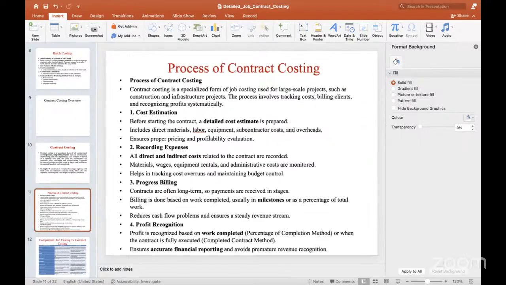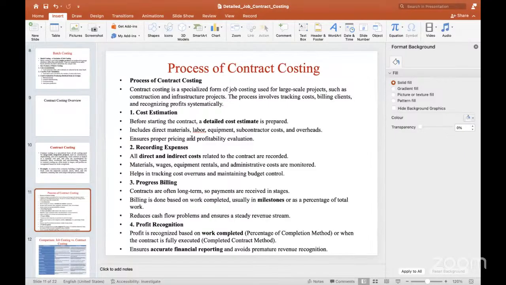So, the process of contract costing. Contract costing is specialized from job costing, and job costing is generally short term, but contract costing is a large scale project. So cost estimation is very difficult. Before starting the contract, a detailed cost estimation is prepared. It includes material, labor, equipment, subcontractor cost, and overheads. That ensures proper pricing and the profitability required for evaluation purposes.